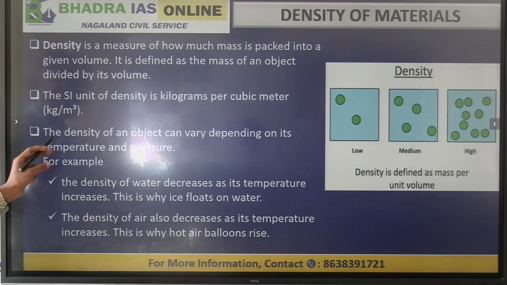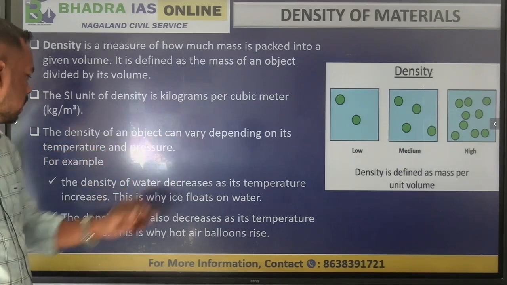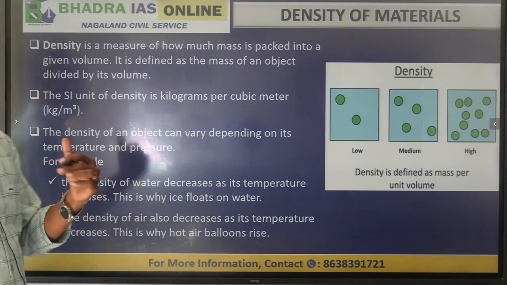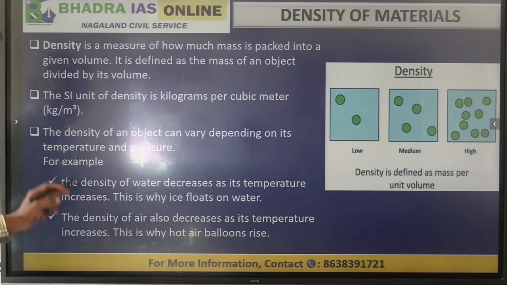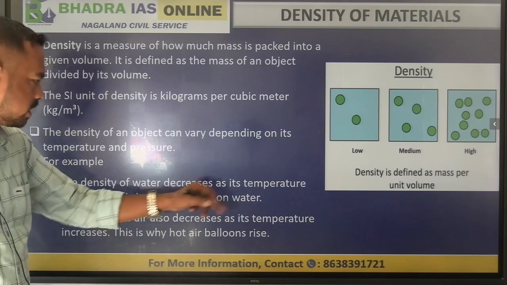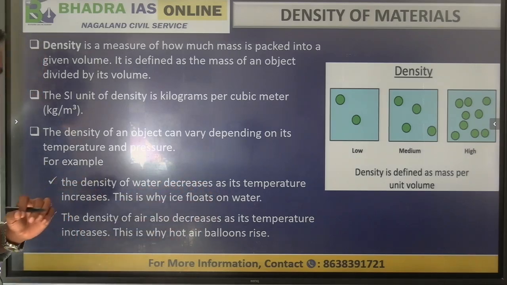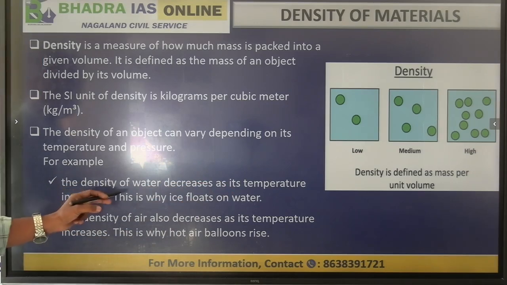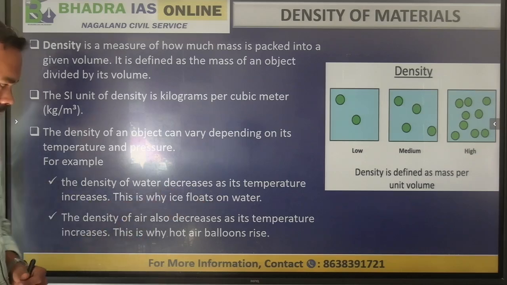Also, the density of an object can vary with the temperature and the pressure of the object. For example, the density of water decreases as its temperature increases. Therefore, this is why ice floats on water.